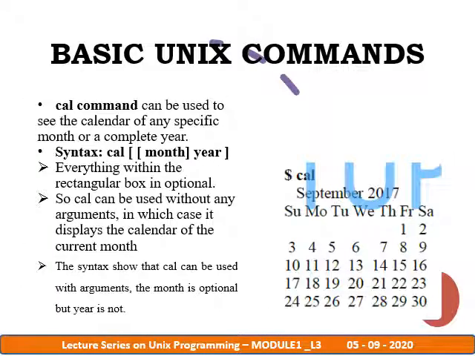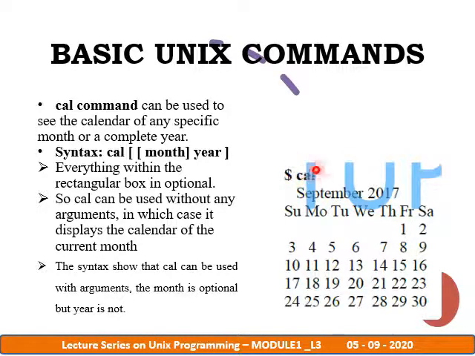Now let us move to a very important and interesting part of Unix, which is some basic commands. If you want to use the Unix operating system, we should understand some basics of Unix commands. So now let us move to the first command, the cal command. The cal command can be used to see the calendar of any specific month or a complete year. There will be a command prompt, either in the form of a dollar or hash. In front of that command prompt, we just have to type cal.